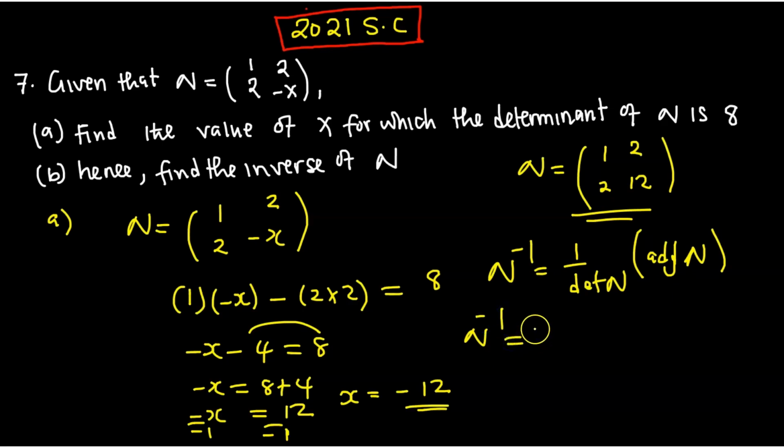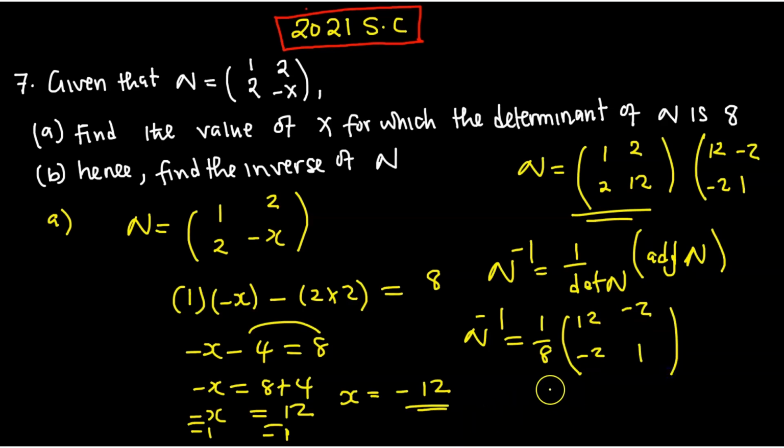So N inverse equal to what? The determinant is 8, so 1 over 8. Then multiply by the adjoint. The adjoint of this, we said we just swap. Here swaps, so it's going to be 12, then 1, then now this changes sign, negative 2, negative 2. So that is the adjoint, which is 12, negative 2, negative 2, and 1. So this is the inverse.